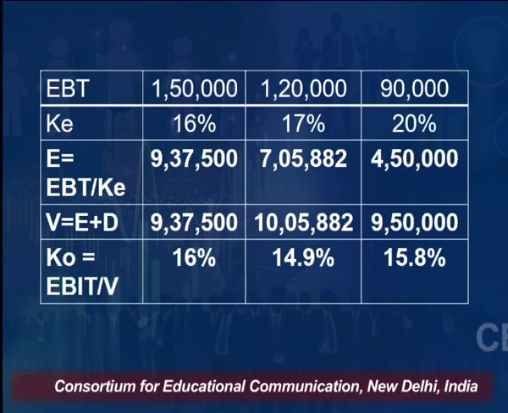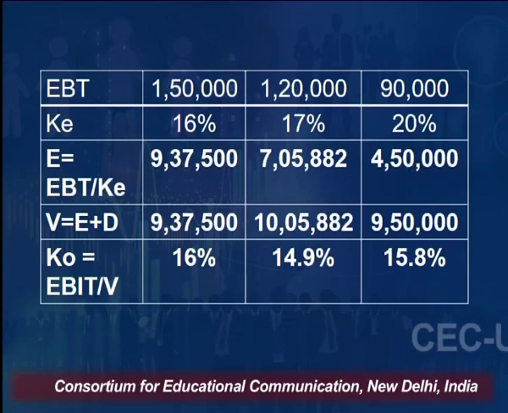For the value of firm, we already have the value of debt. By adding value of equity and value of debt, we will get the value of firm. So, in the first case, since there is no debt, the value of firm is equal to value of equity only, that is 9,37,500. In the second case, since the debt is 3 lakh and value of equity is 7,05,882, our value of firm will become 10,05,882.